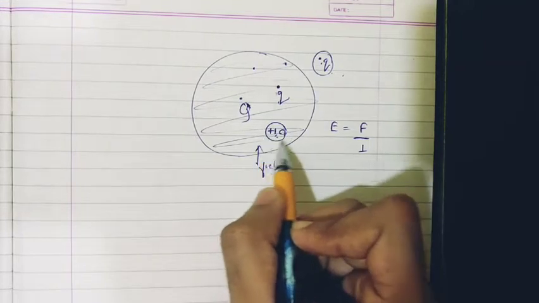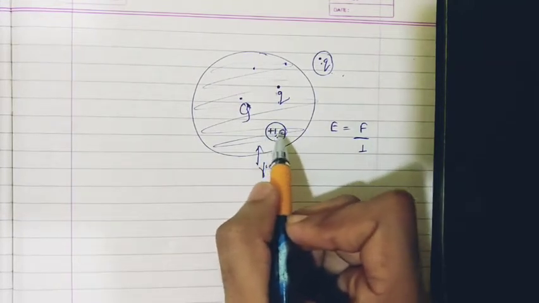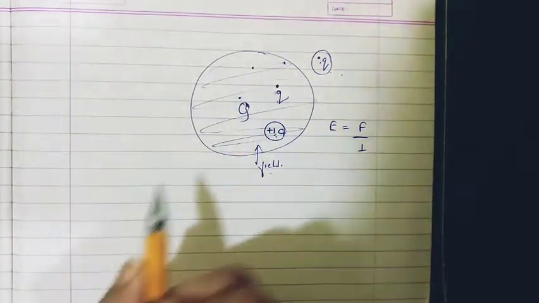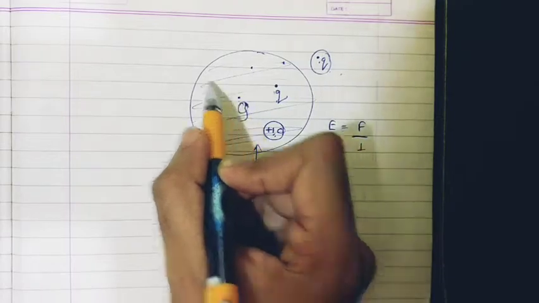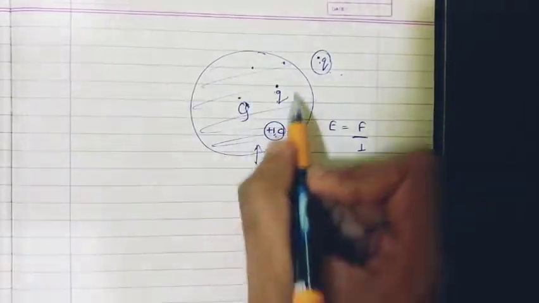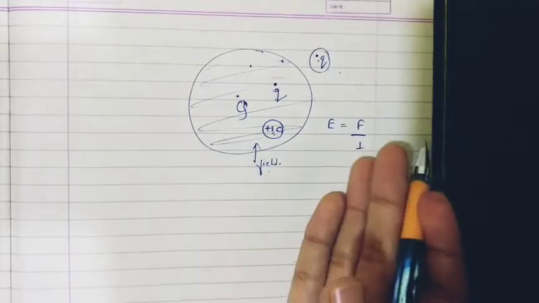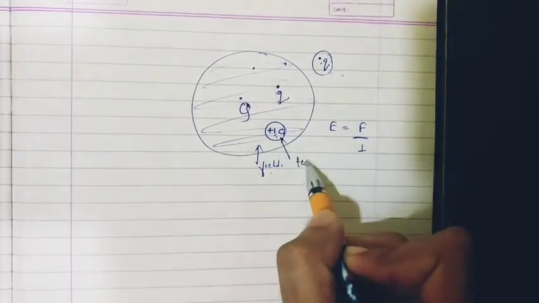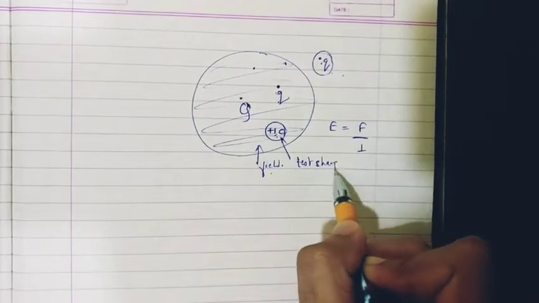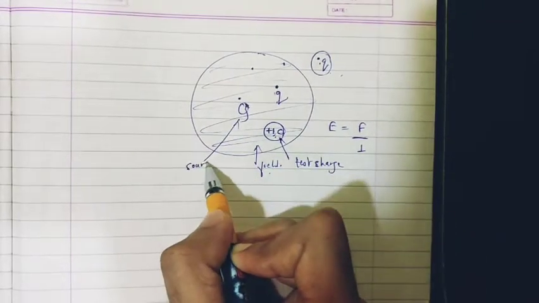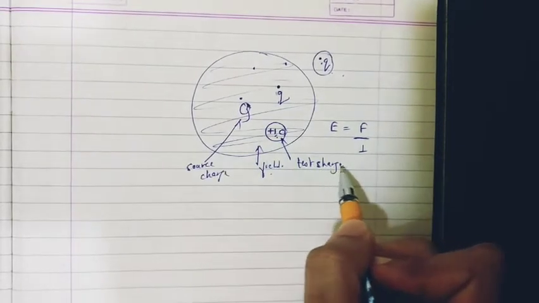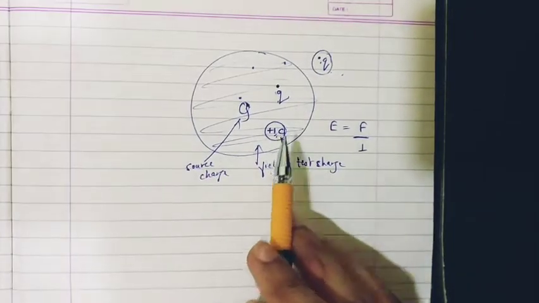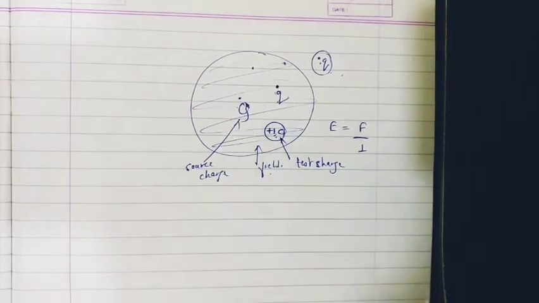What will happen if this is a bigger charge? If this is a huge charge, this charge will start putting force on the original charge, the main charge. This one will start moving, and hence the electric field which was produced by the source charge will be modified, which we do not want. That is why the test charge should be very small. This is the test charge, this is called the source charge. So the test charge should be very small as compared to the source charge, because it should not modify the field produced by the source charge.